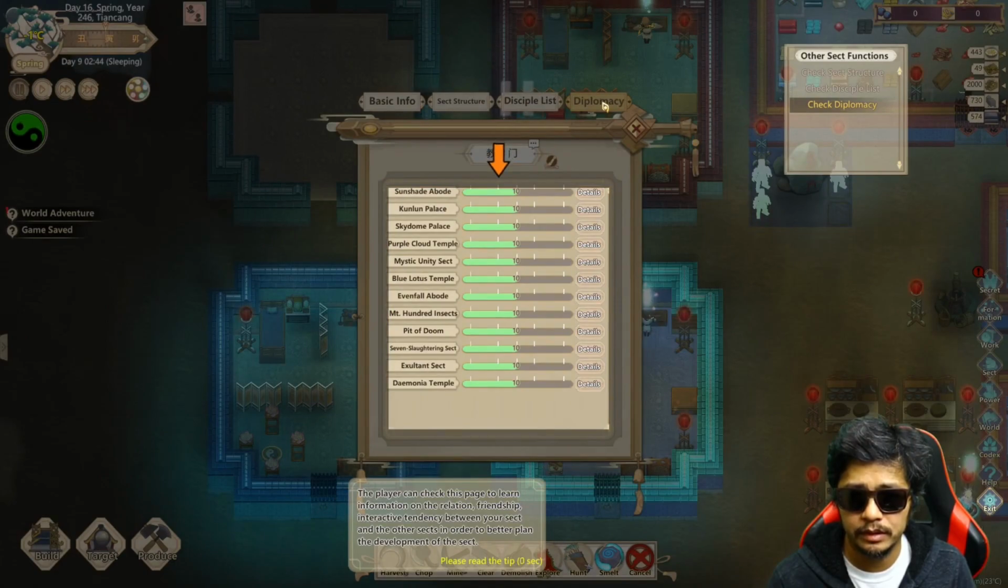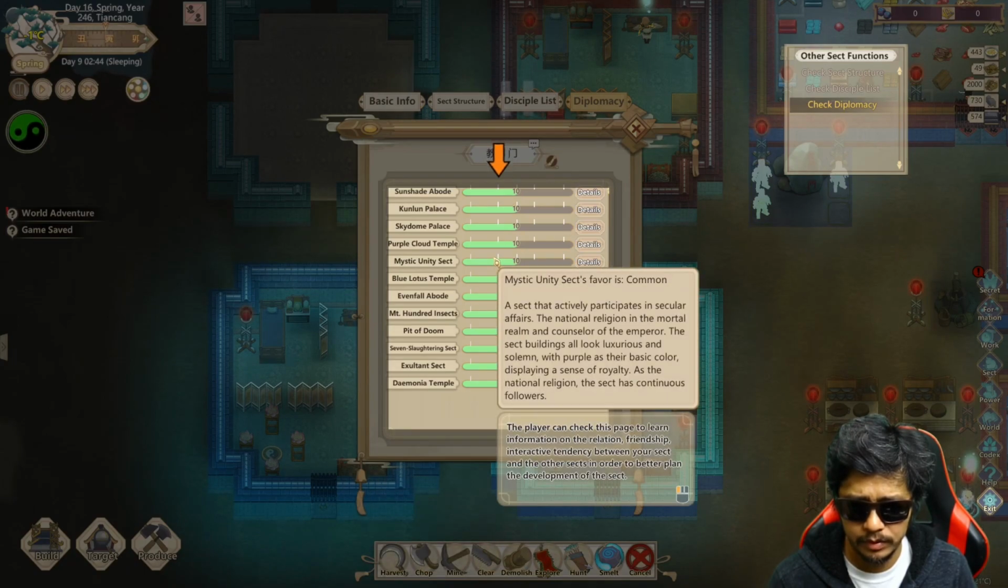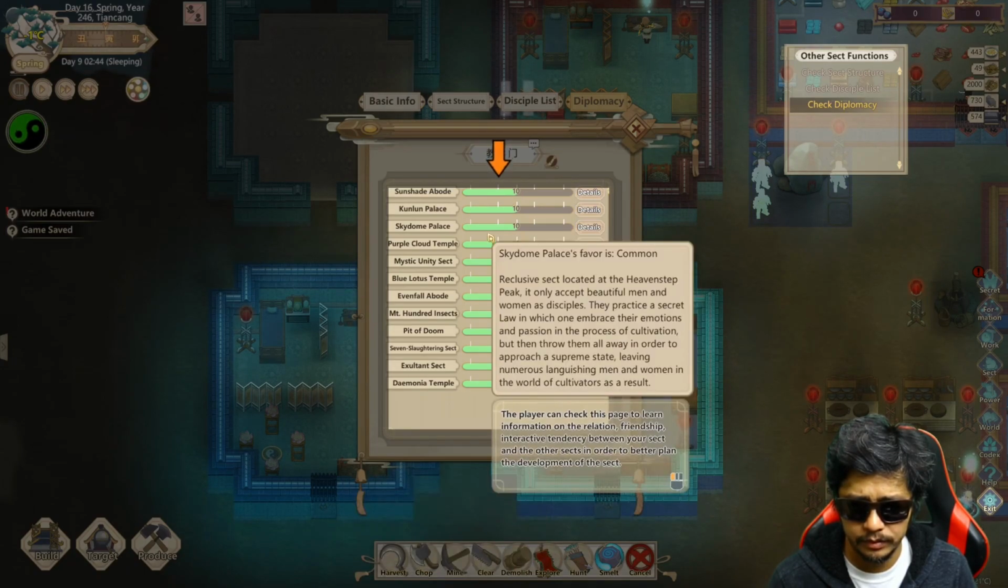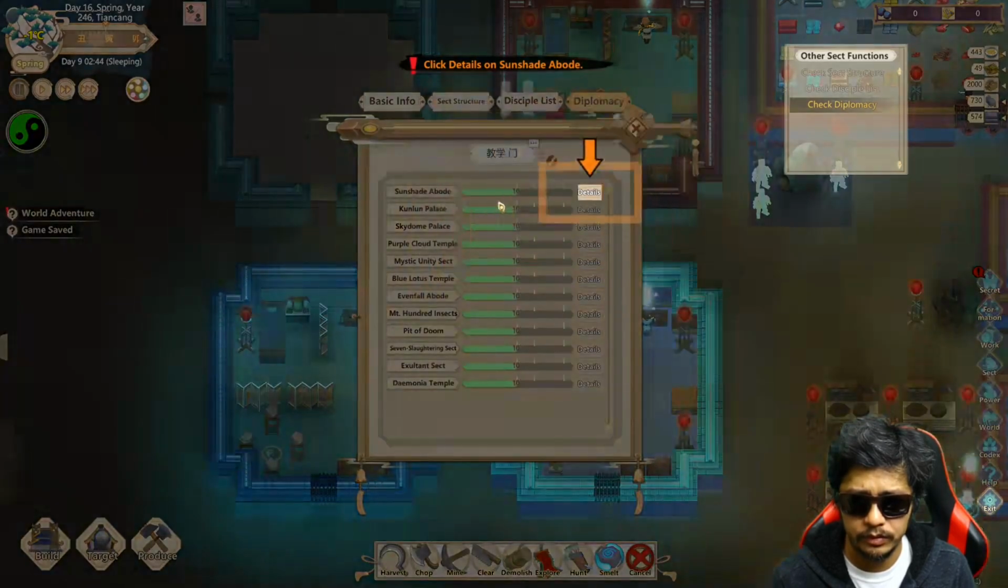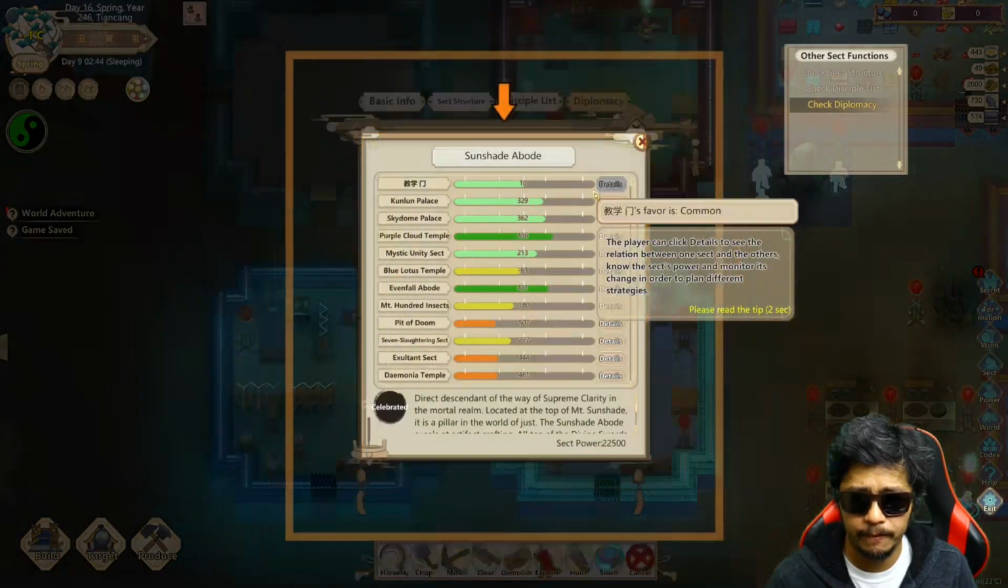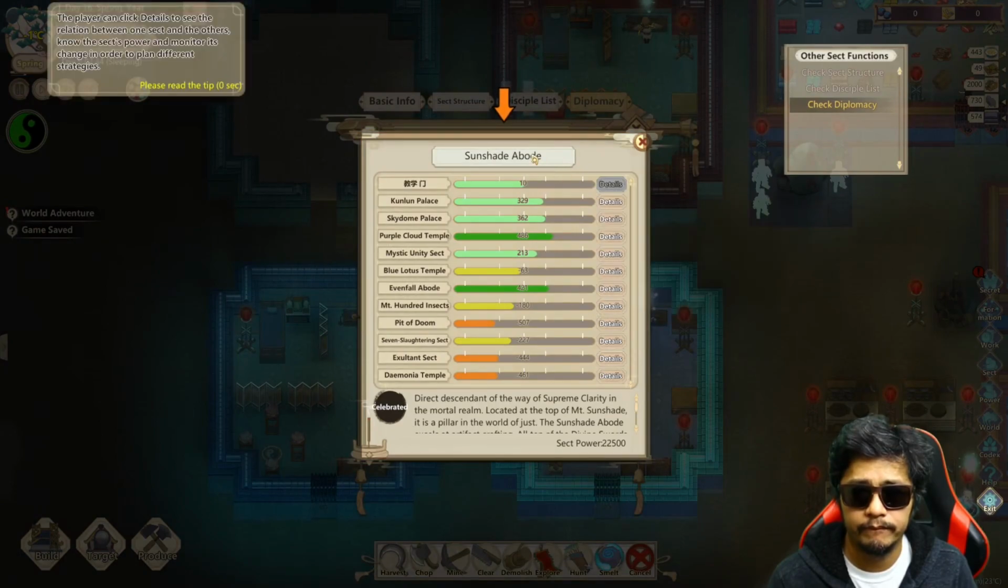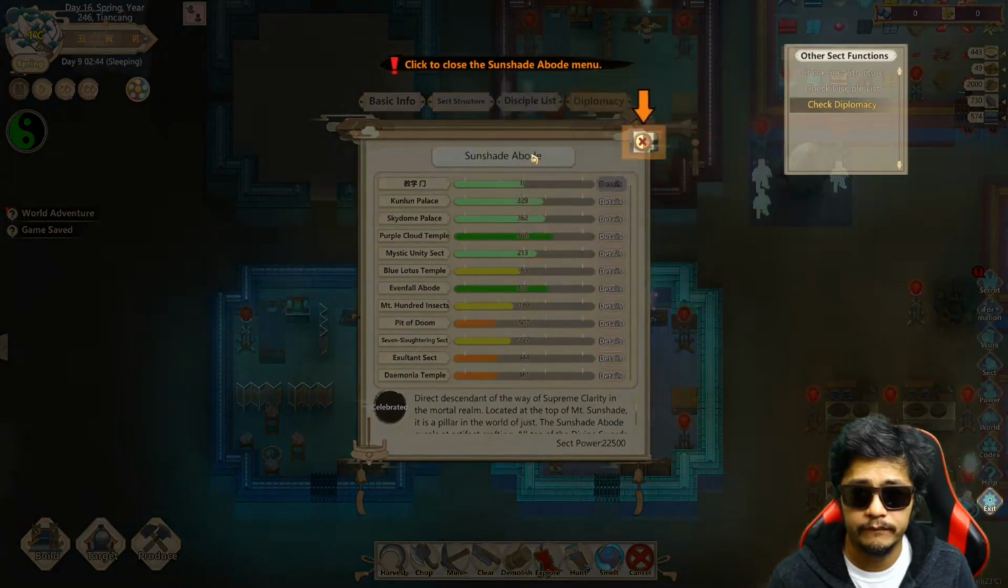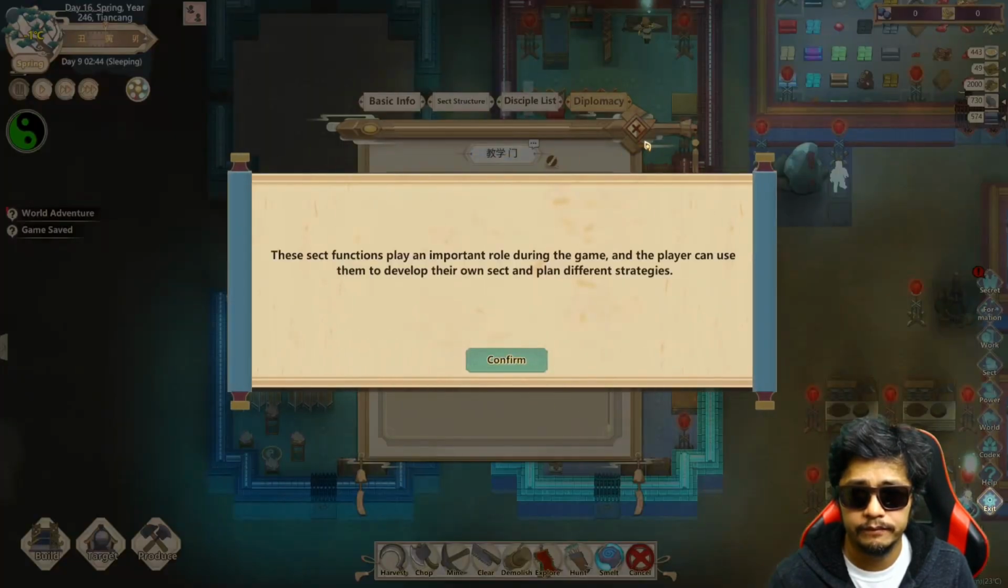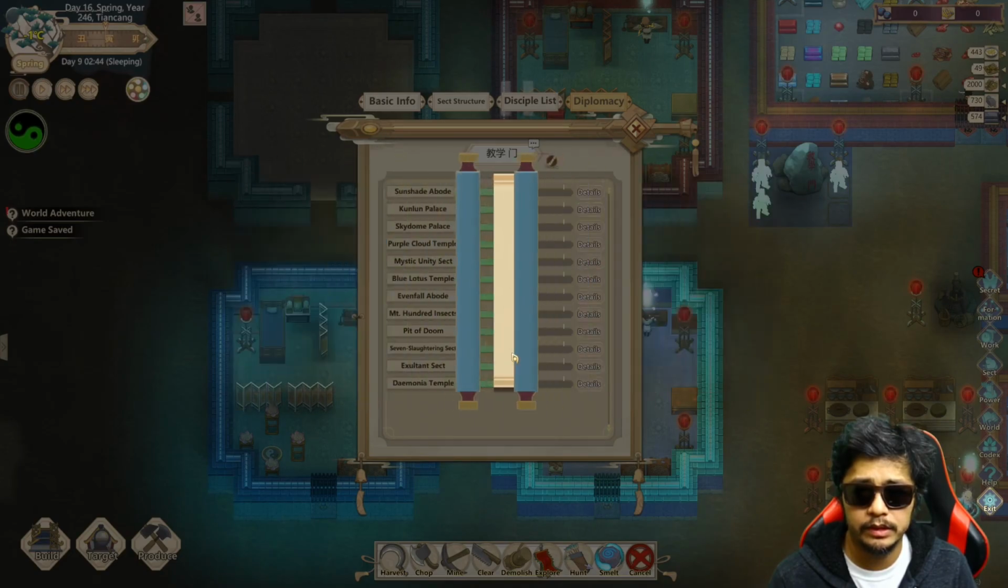Diplomacy. Okay, the player can check this page to learn information about the relationship. These sect functions play an important role during the game, and the player can use them to develop their own sect and plan different strategies.